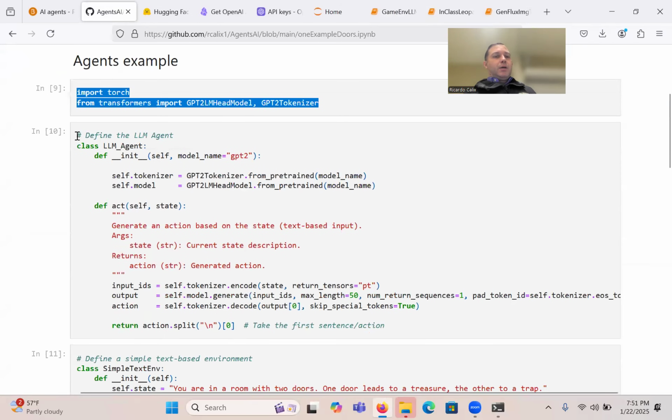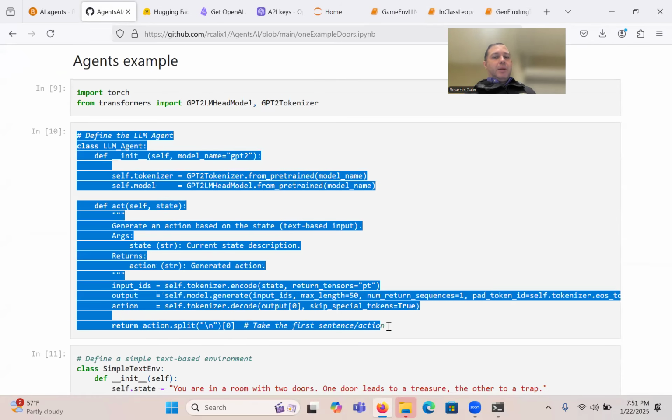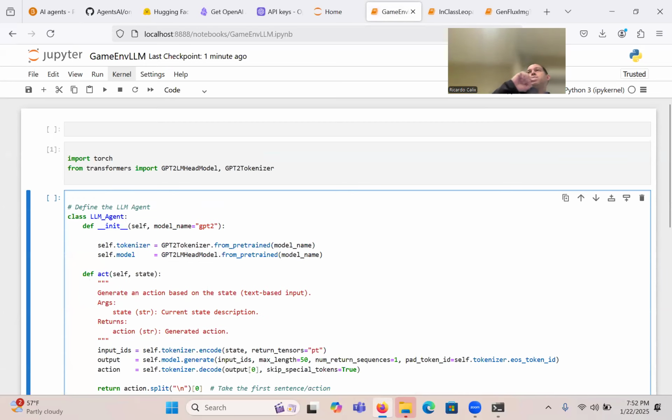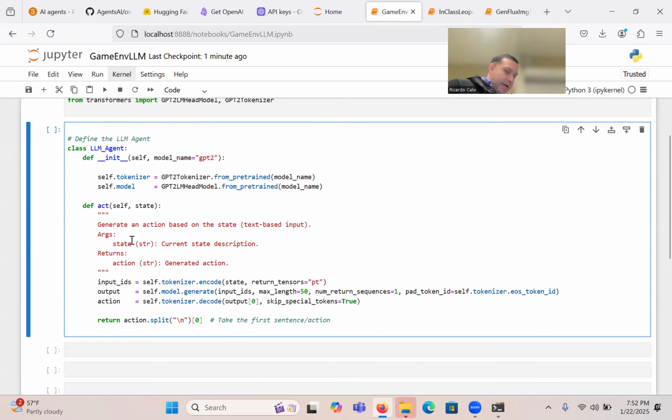All right, so I'm going to load these libraries, see if it errors out. And then we're going to create a class to define the LLM agent. So I'm going to copy that one in. All right, it finished, so I guess it is installed. If you don't have it, all you have to do is exclamation pip install transformers, and that should install the library for you. Okay. All right, not hearing any questions, so let's go over this class definition then.